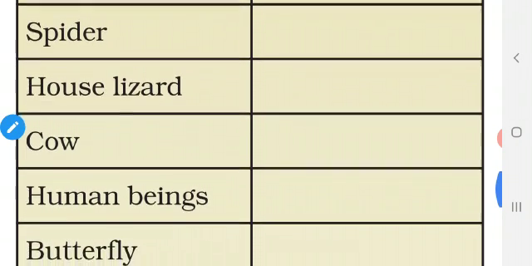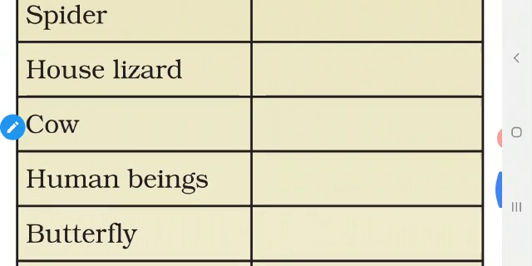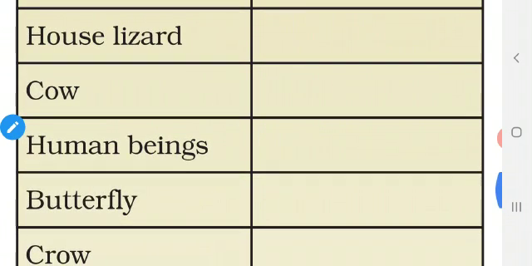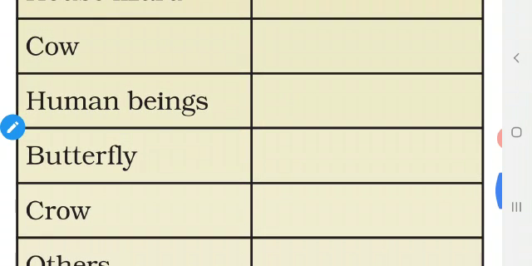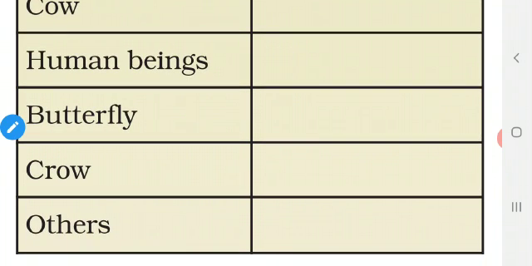Then what is the food of cow? It eats grass, hay, oil cake. Then what is the food of the human beings? We eat egg, we eat flesh, we need some vegetables also. So what is the food of butterfly? It collects nectar from the flowers. Now what is the food of the crow? It eats other dead animals and also it eats rice.